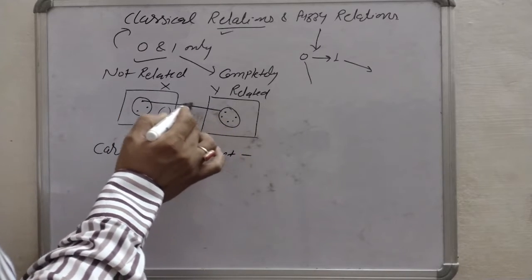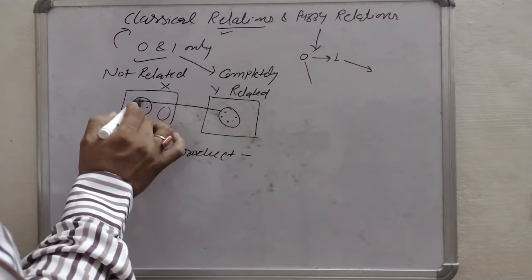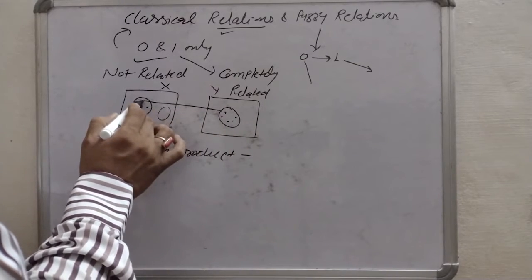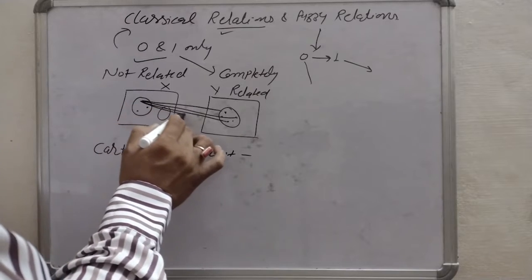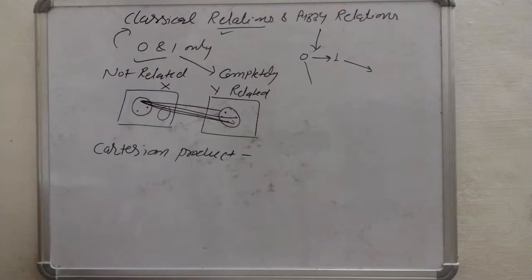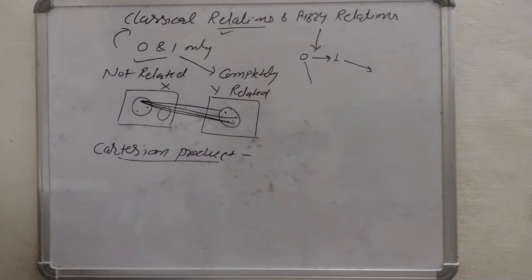Pairing of the elements means this element, how this one is related with this one, then this element is related to this. This is the ordered relationship. So in this way we can calculate Cartesian product. Let's take an example.